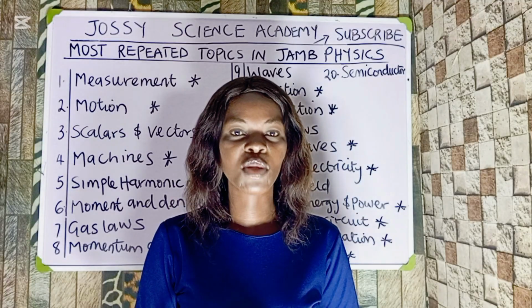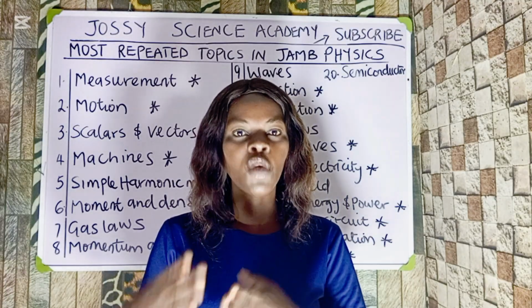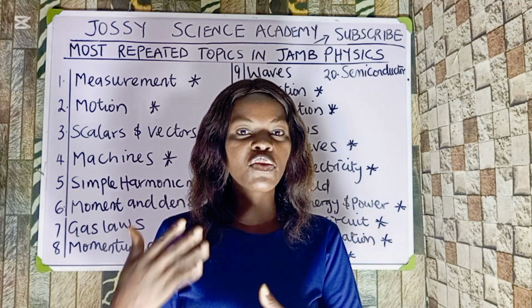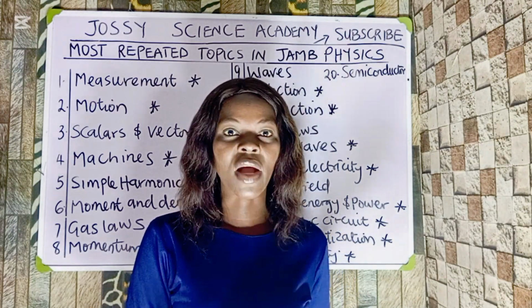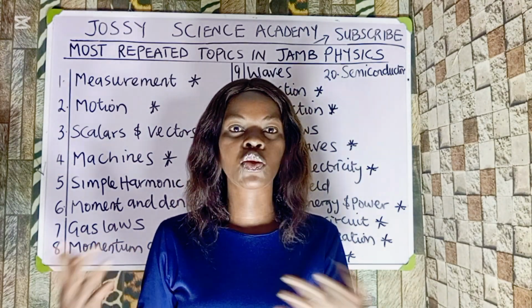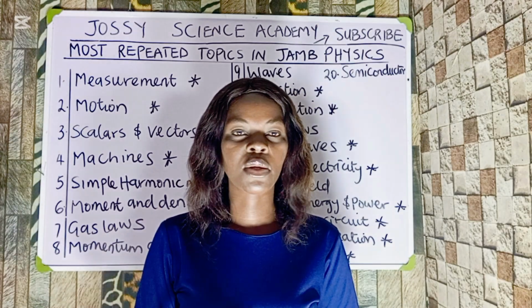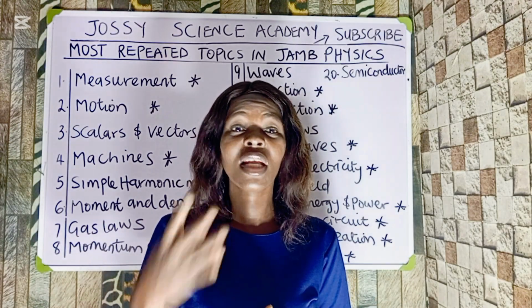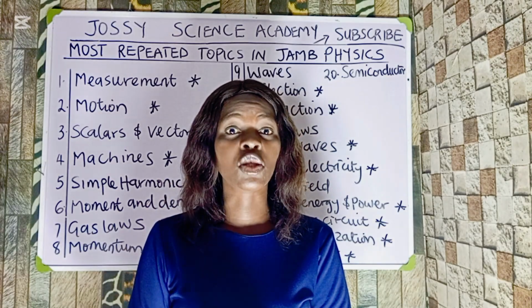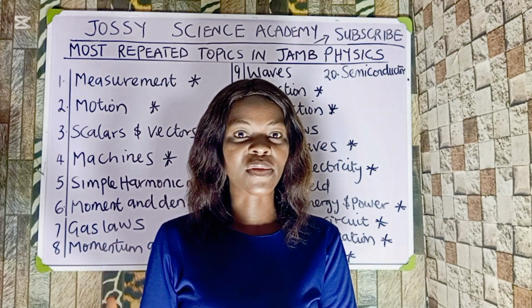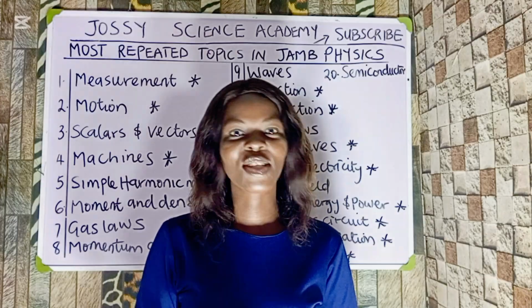I want you to watch this video to the end so that you can have a focus on where to read. If you concentrate on these topics that I've listed here, then the rest of the topics are a walkover, because you're sure of seeing about 30-something questions from these particular topics. JAMB can even set more than one question from a particular topic. So this is what I'm talking about. With no further ado, let's get right into the video.